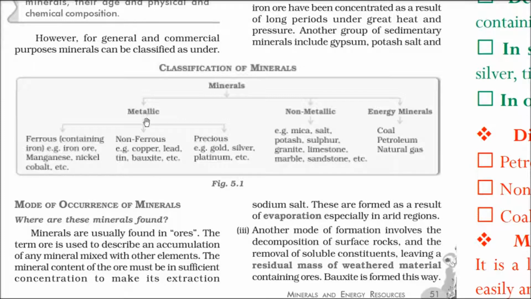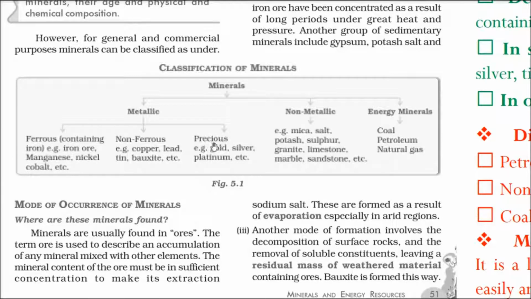They are lustrous, that means they sparkle, they will shine, and they are good conductor of electricity, and they're good conductor of heat also. So these are metallic. Then we have those elements which are not metallic, that is the properties I just told you, they don't show. So these are non-metallic. And then we have minerals which are energy producing, they produce energy.